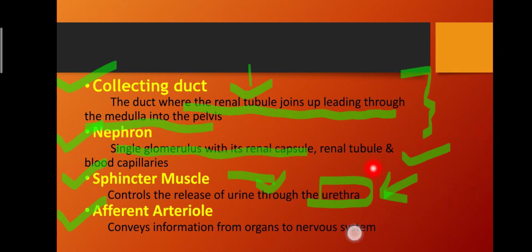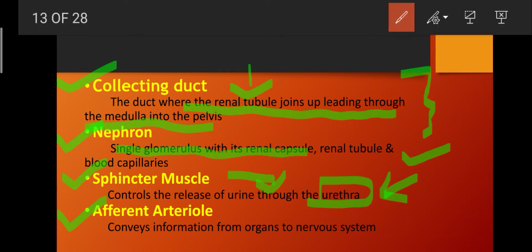Afferent arterioles. Afferent arterioles are those arterioles that convey information from organs to the nervous system. So information that is conveyed from organs to the nervous system is conveyed through the arterioles known as afferent arterioles.